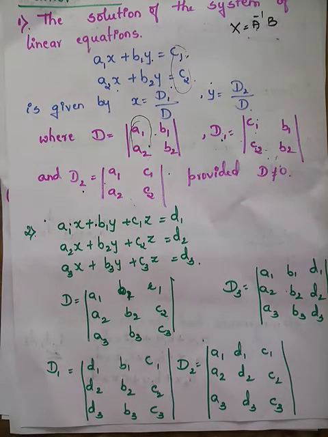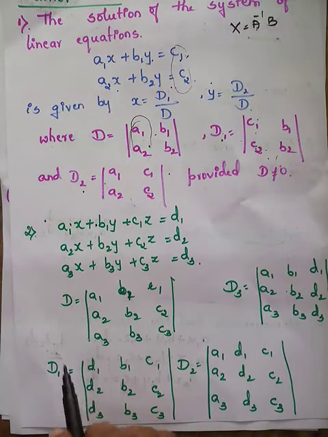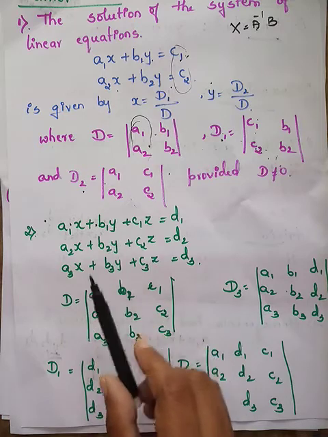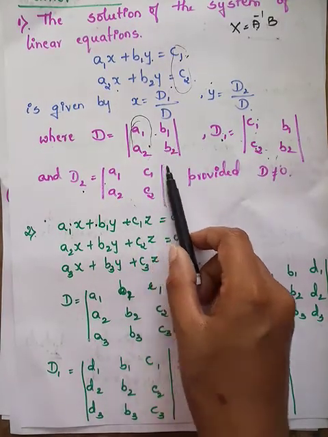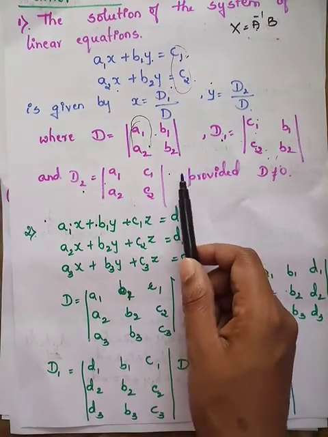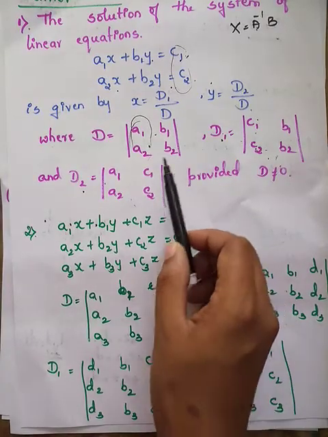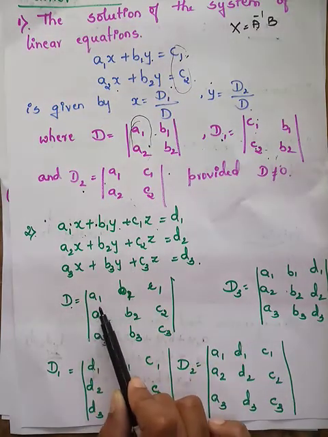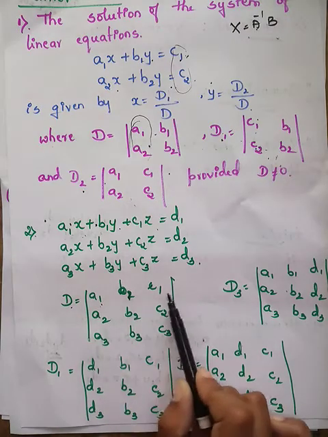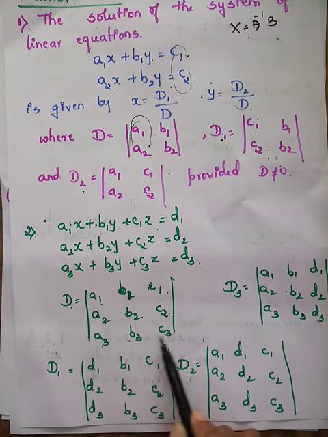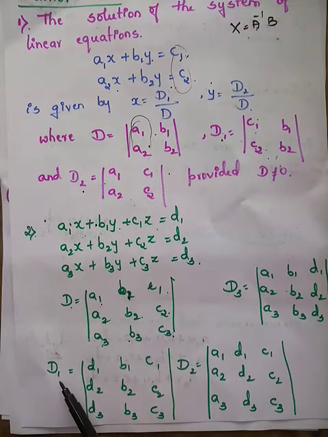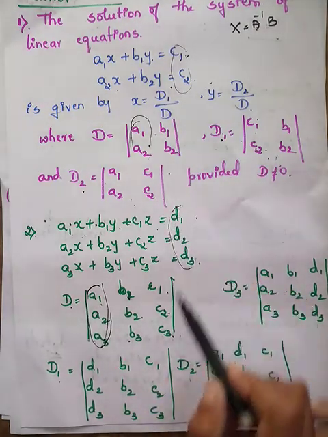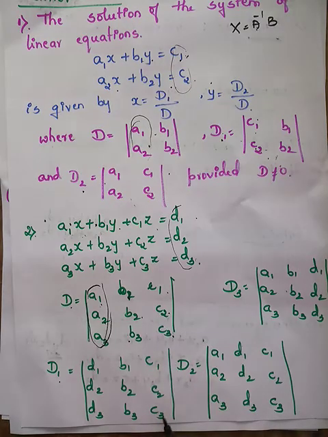Okay, so now Cramer's rule for a system of equations having three variables. How to do that? You have three variables x, y and z. So the same procedure you have to follow. Earlier we had equations with two variables, so we had to write the determinant of order 2. Since here we have three variables, that is x, y and z, D is nothing but the determinant of A1, B1, C1, A2, B2, C2, A3, B3, C3. Then you have to write what is D1. D1 is nothing but you replace the first column by D1, D2, D3. The rest of whatever is there in D you write as it is.